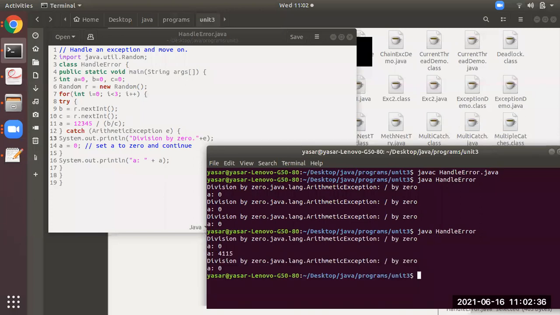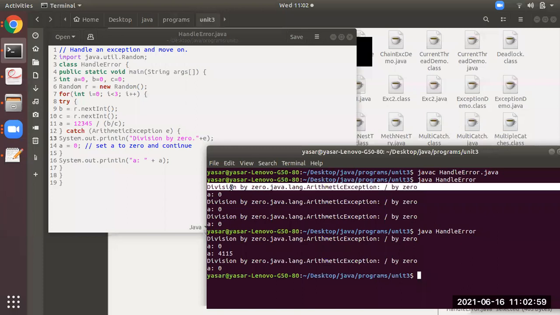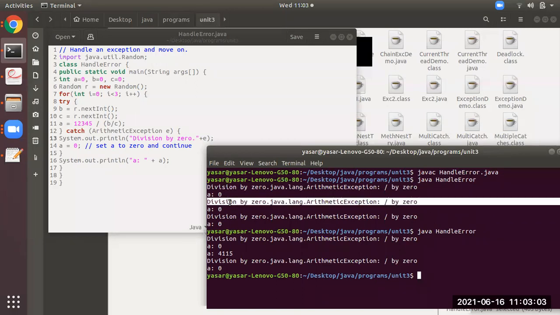You can see the output again. Okay. Now you are able to see a different output. At one point of time, you see A is initialized with some value. See here, arithmetic exception, and it has mentioned why. The value of A is, okay, arithmetic exception at one point of time, and A is 0. Okay. Another time arithmetic exception, A is 0.